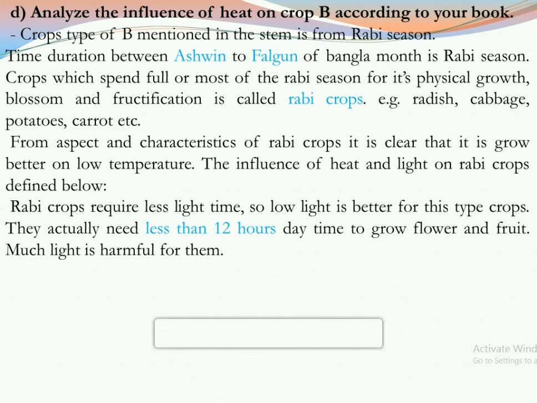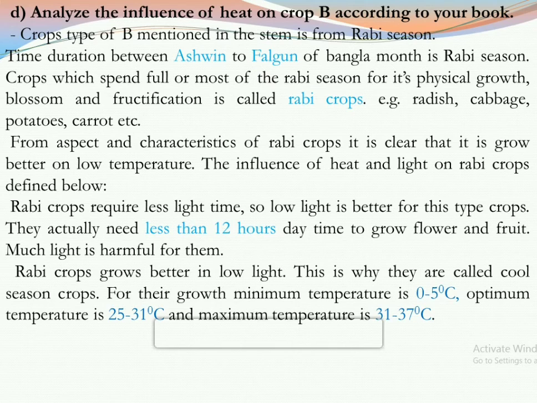Now, Rabi crops grow better in low light. This is why they are called cool season crops. For their growth, the minimum temperature is 0 to 5 degrees Celsius, the optimum temperature is 25 to 31 degrees Celsius, and the maximum temperature is 31 to 37 degrees Celsius. So here we have found the influence of heat and light on Rabi crops. If we want more production, we have to give less heat to Rabi crops, and the temperature should also be less. That is how we can get more production from Rabi crops, and that is the influence of heat on Rabi crops.